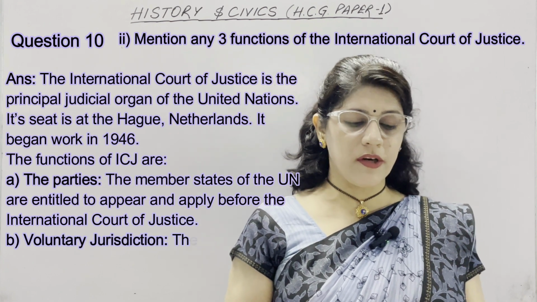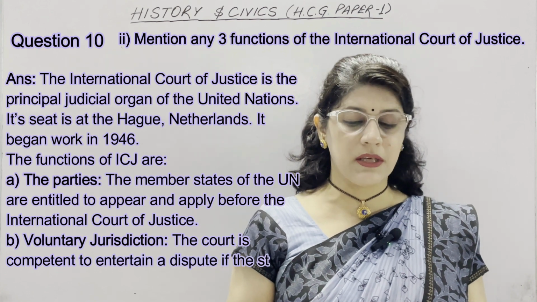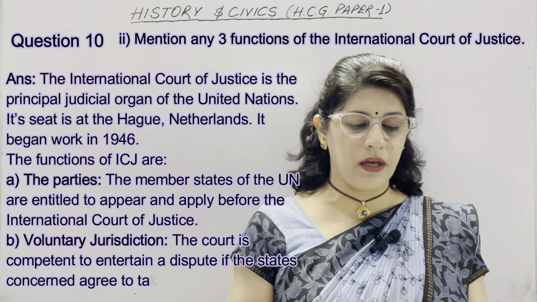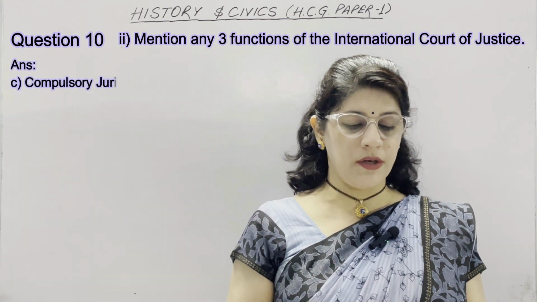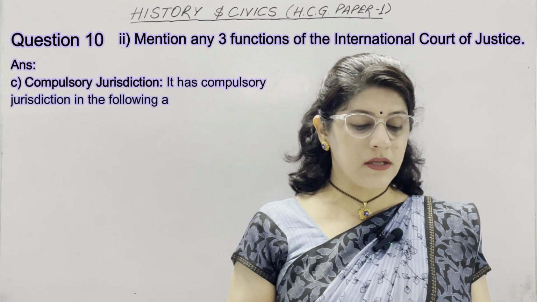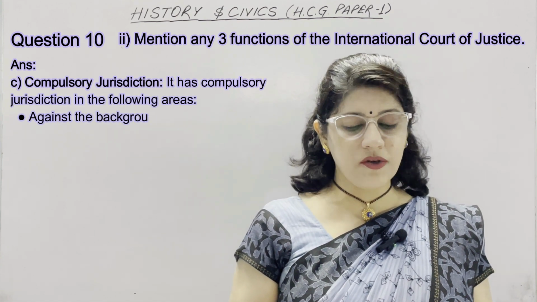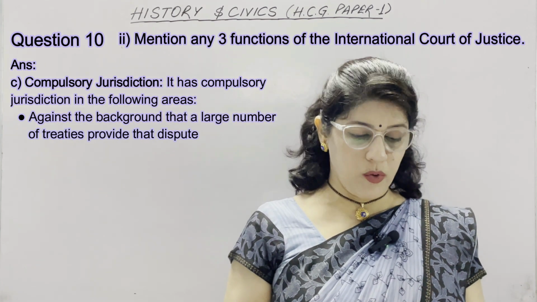Second heading is voluntary jurisdiction. The court is competent to entertain a dispute if the states concerned agree to take the issue to it. Third is compulsory jurisdiction. It has compulsory jurisdiction in the following areas. First subheading is, against the background that a large number of treaties provide that disputes are submitted to the court.